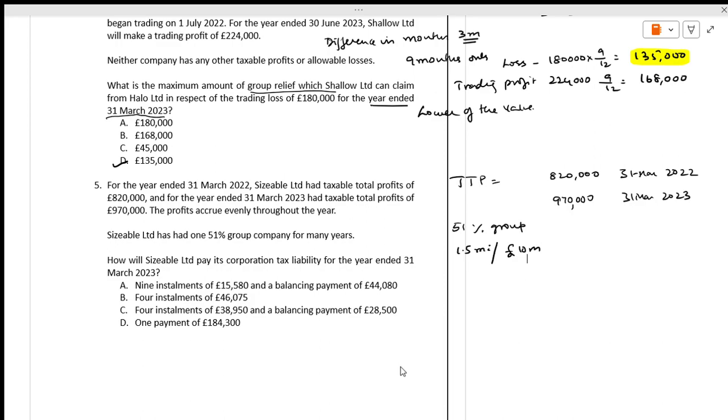Those are the threshold limits. Now it can be reduced: if it is a 51% group company, these thresholds can be reduced. Now you calculate the profits. How much is there for the year? 970.